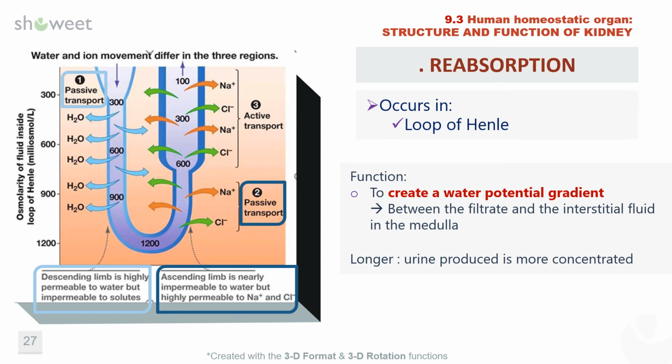Passive transport of sodium chloride occurs in the thin segment, while active transport of sodium chloride occurs in the thick segment. This produces a high concentration of sodium chloride around the descending limb, and this will cause water in the descending limb to be drawn out by osmosis, creating a concentration gradient in the medulla. Water and sodium chloride move into the vasa recta surrounding the loop of Henle.